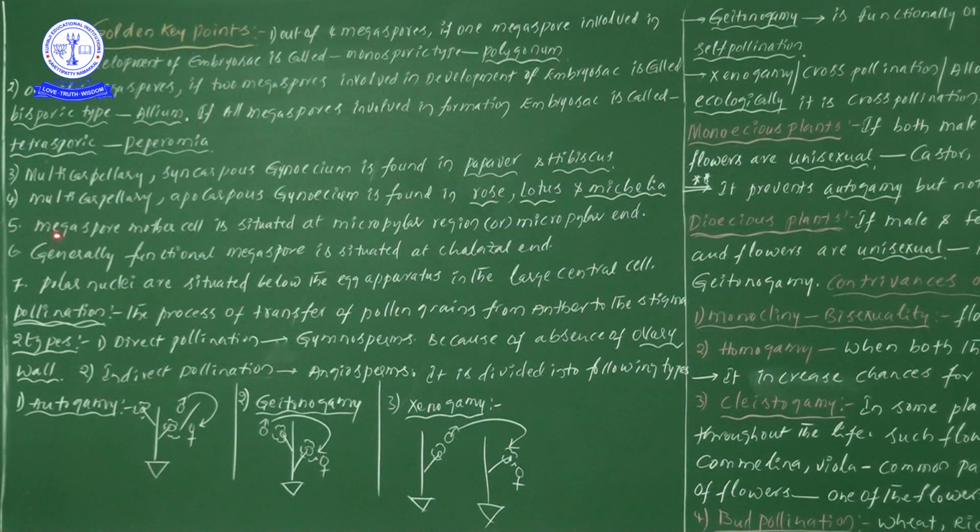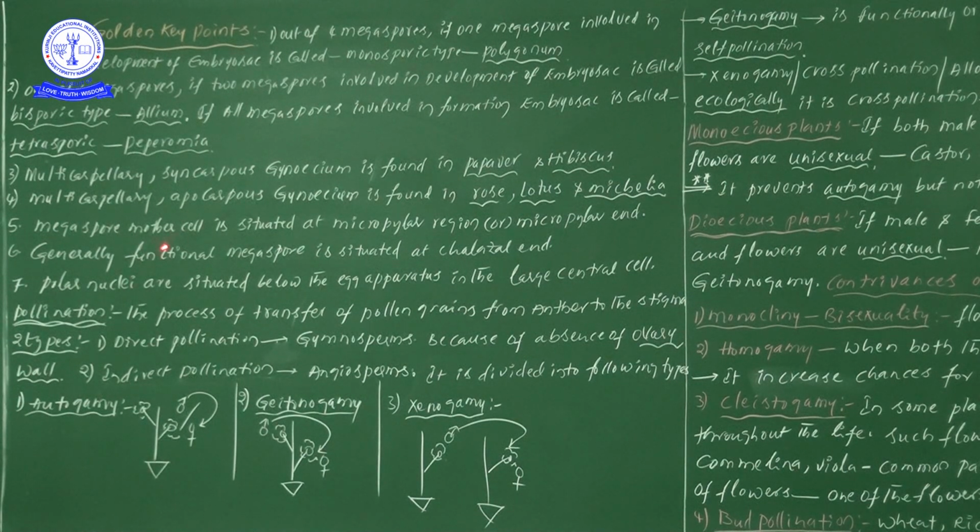Okay, next one more key golden point is the megaspore mother cell. That particular megaspore mother cell is involved in the development of 4 megaspores. Later one of the megaspores develops into the embryo sac.